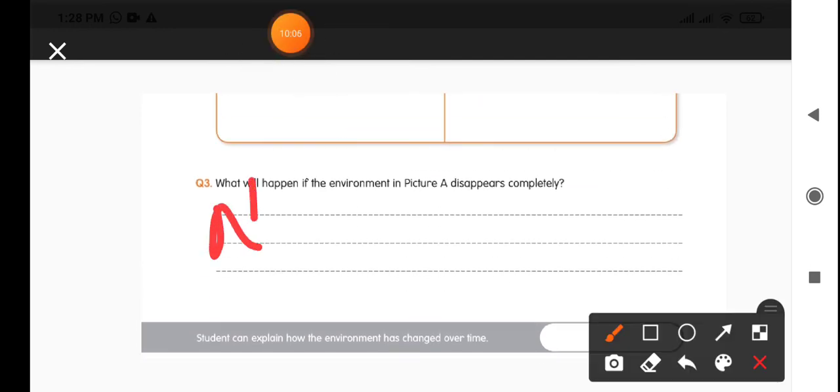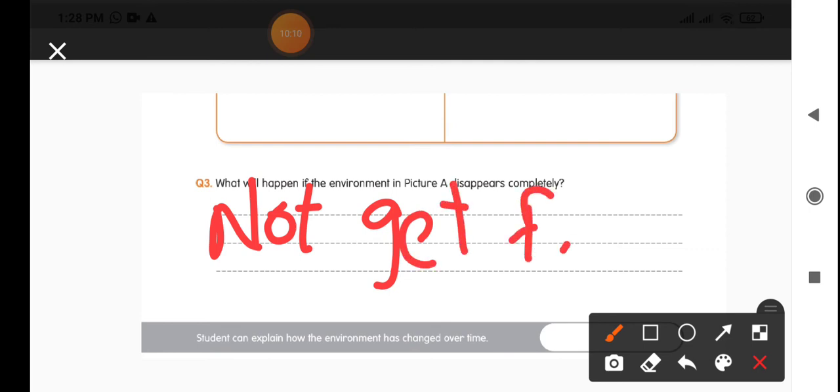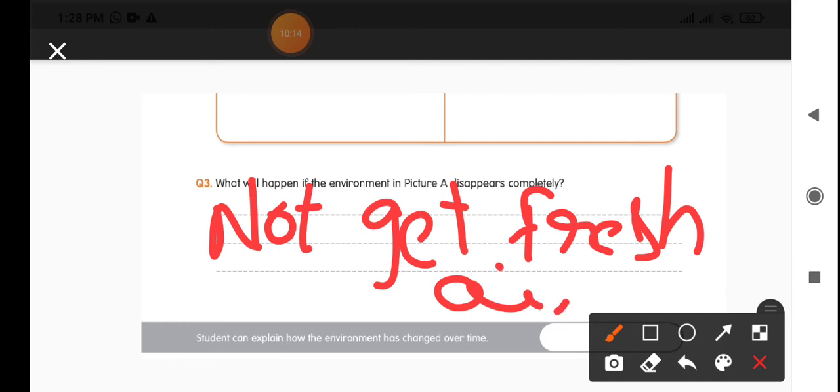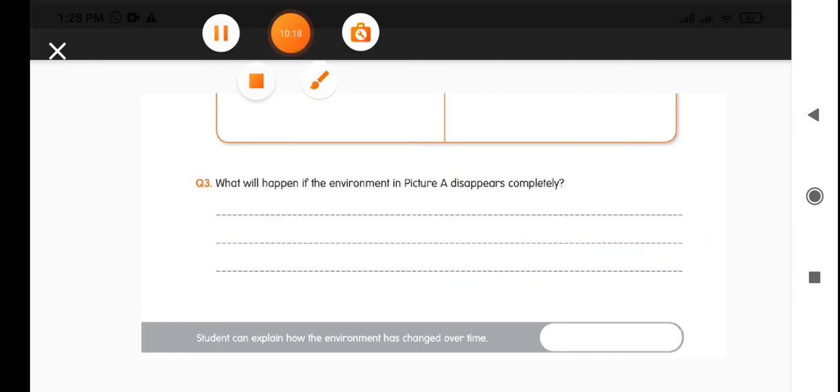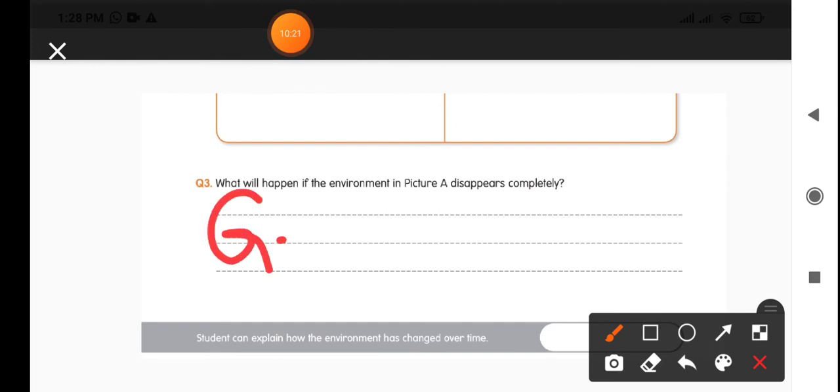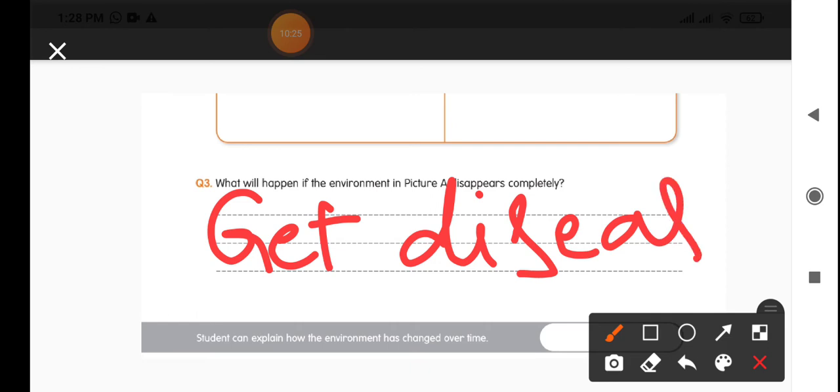We won't get fresh air for breathing. When we are not breathing fresh air, then definitely we'll get diseases. So this is the condition when picture A disappears totally.